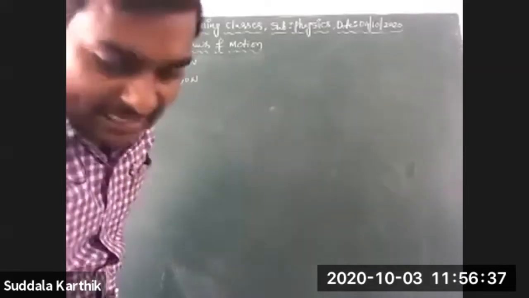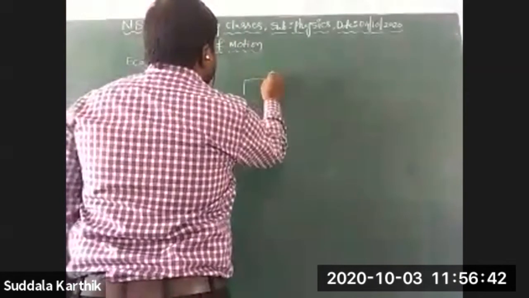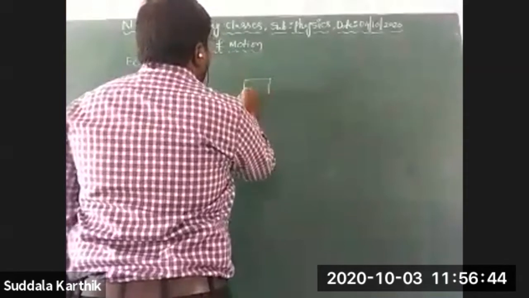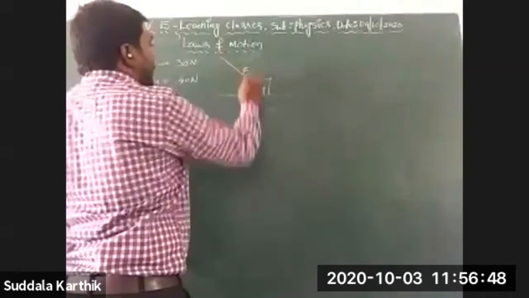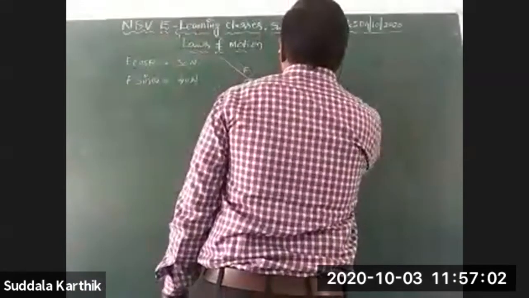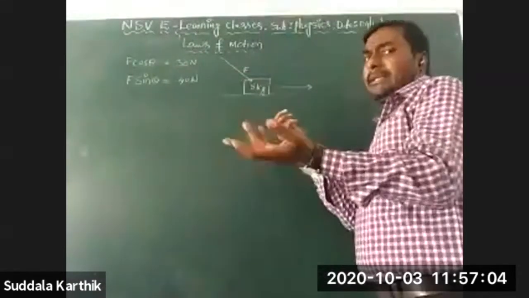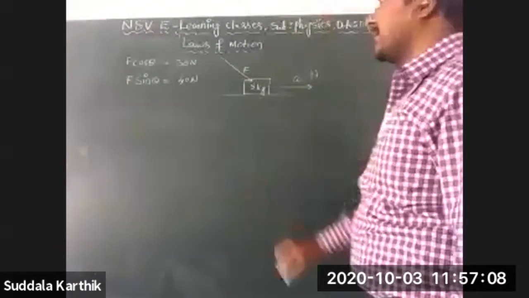And if the force acts on a body of mass 5 kg, the body definitely gets some acceleration, in whichever direction, but it is getting some acceleration A. That is what they are asking.